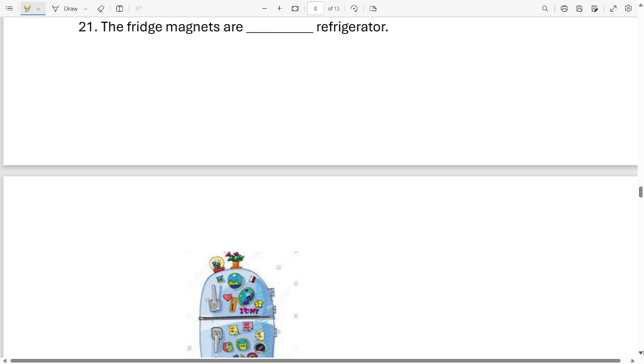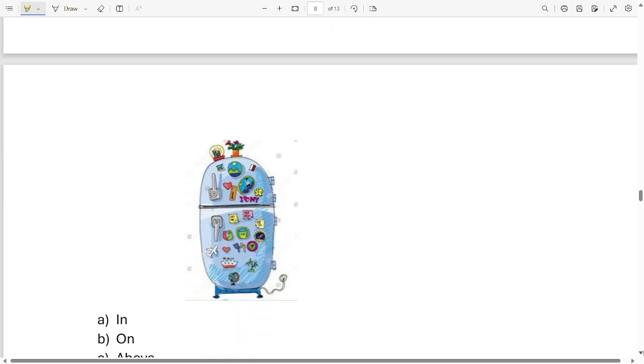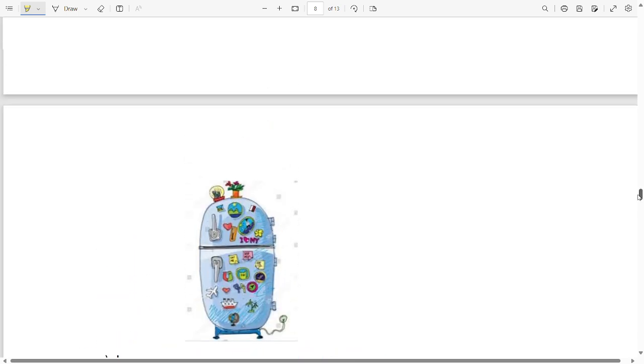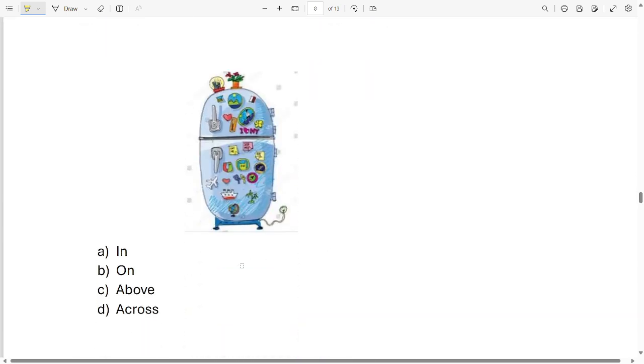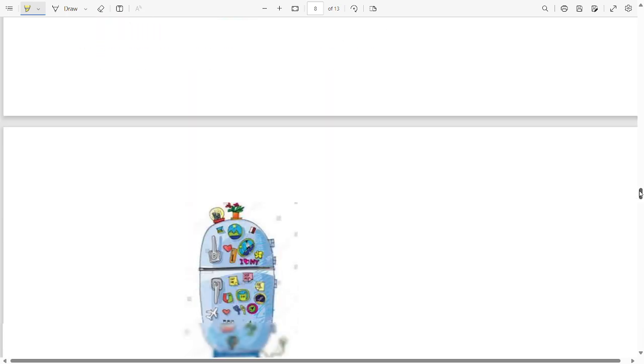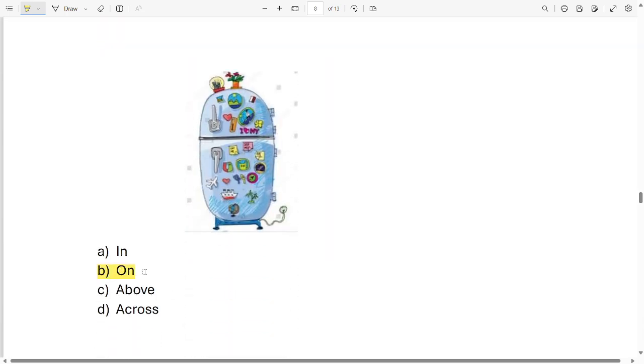The fridge magnets are dash refrigerator. Okay, the fridge magnets are in the refrigerator, on the refrigerator, above the refrigerator, across the refrigerator. Which one is correct? In, on, above or across? Look at the option carefully. Look at the sentence. The fridge magnets are dash refrigerator. What will it be? The fridge magnets are on the refrigerator. It is option B. Okay.